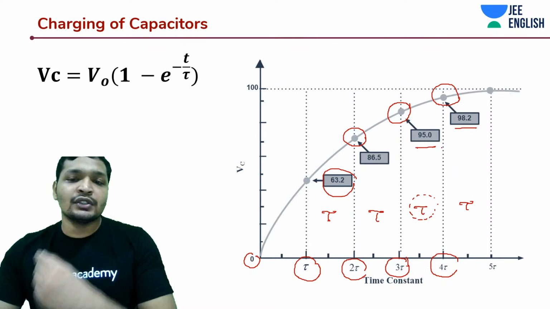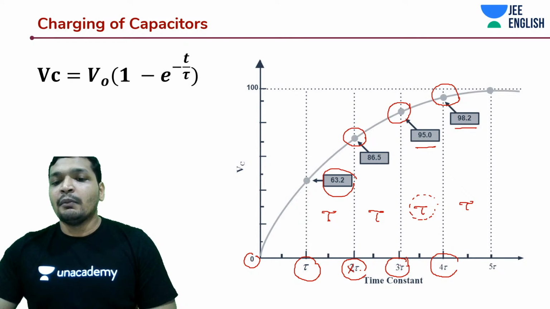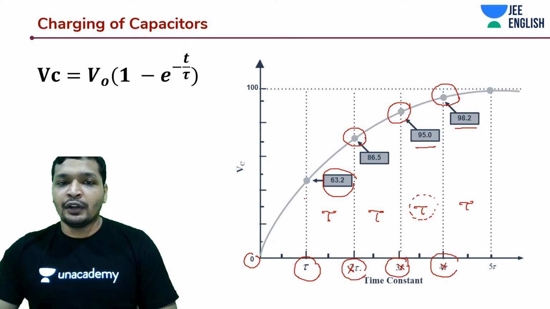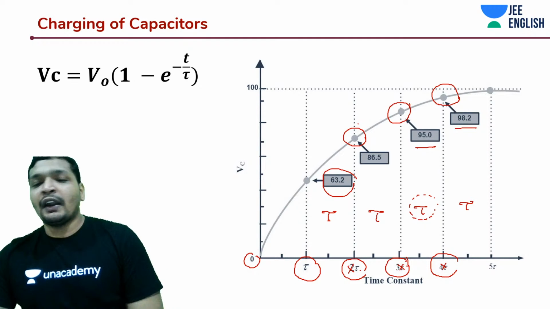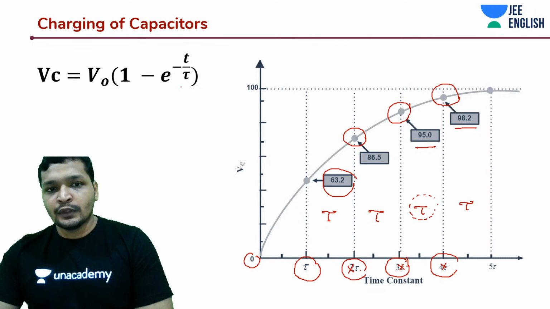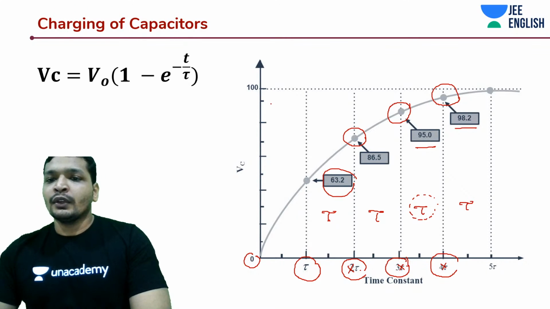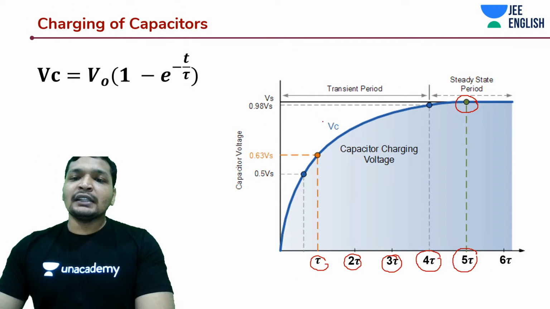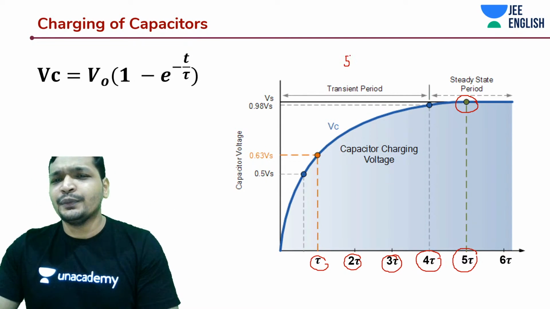So these are a few values that you have to remember. Maybe not what happens at 2 tau or 3 tau, but I've told you how to derive it. 1 by e is going to be 0.37. If I asked you to take a square or something, you can do that. Substitute t equal to 2 tau, it would be 1 by e whole squared, right? So you can do that. That way your capacitor reaches steady state at about 5 tau.